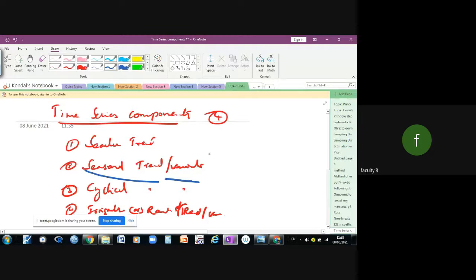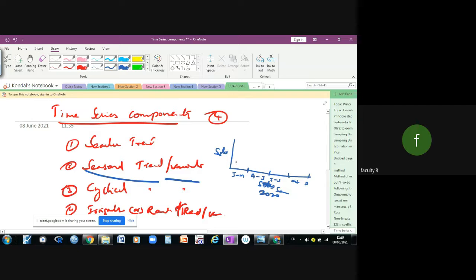Seasonal trend. For example, if you take any time series data, during some seasons there will be some fluctuations. For example, take the 2020 data of sales of cool drinks or ice creams. Here we have sales and here the seasons: January to March, April to June, July to September, and October to December.